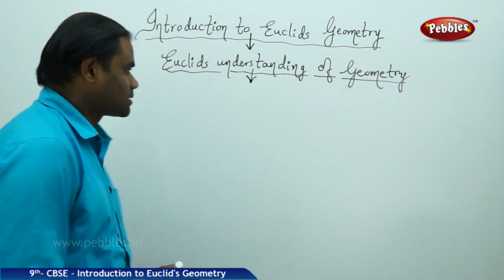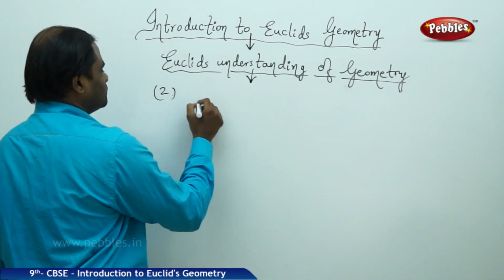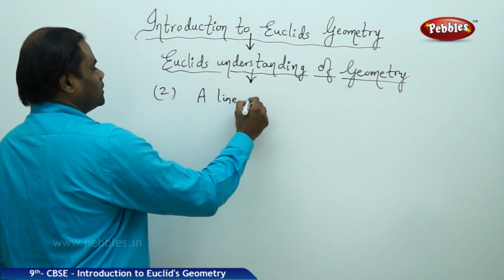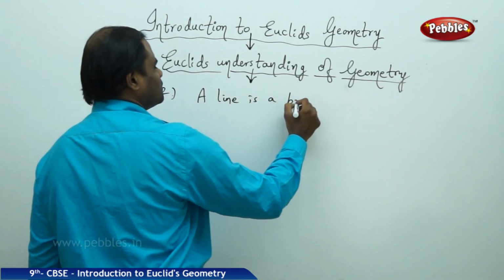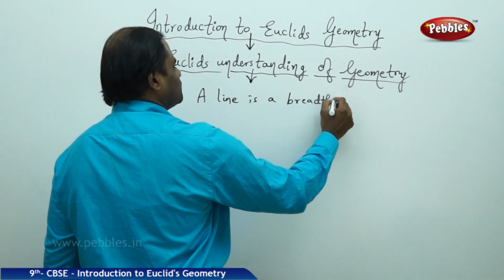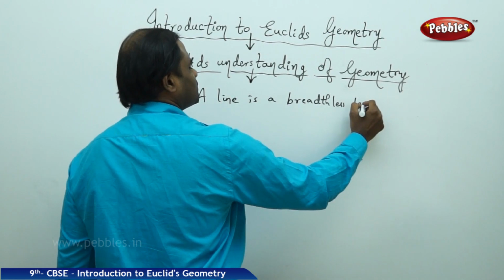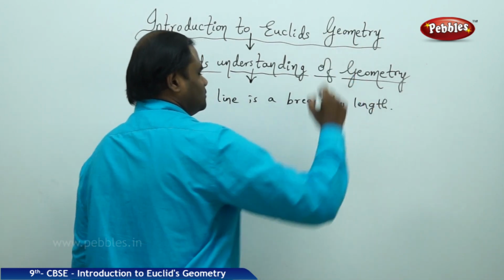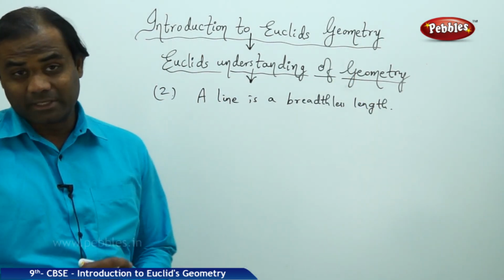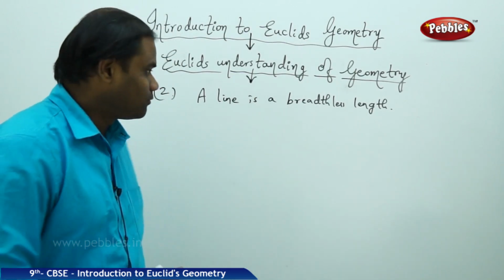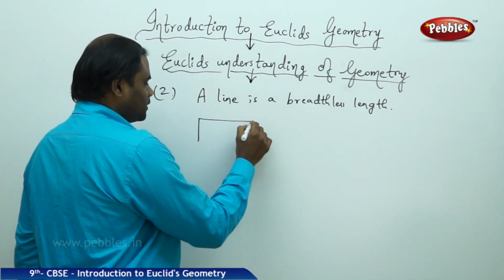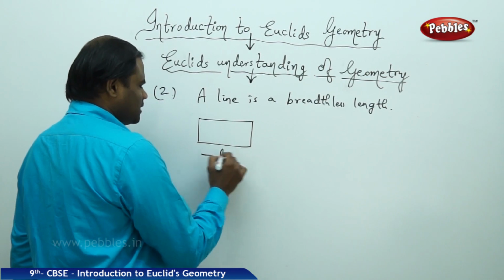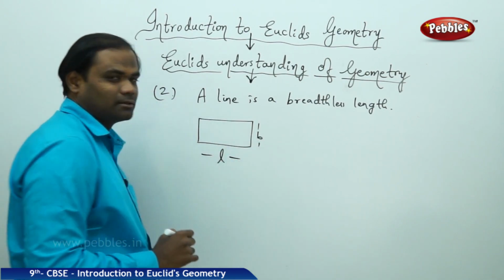Secondly, Euclid has come out with: a line is a breadthless length. What do we mean by breadthless length? For example, I take a rectangle. This is the length and this is the breadth.